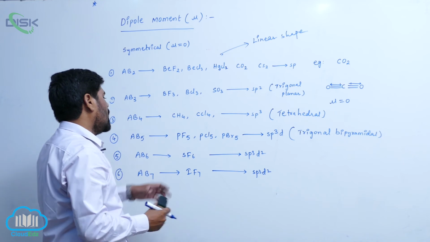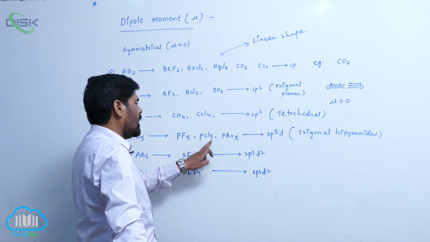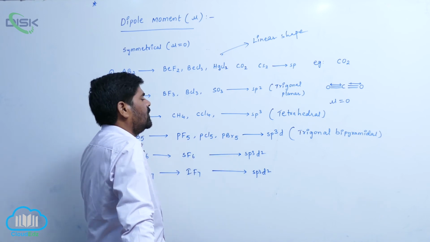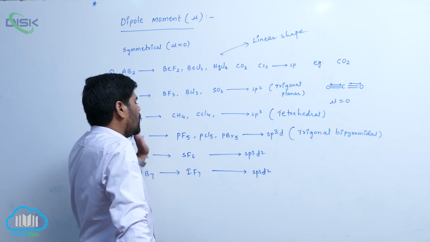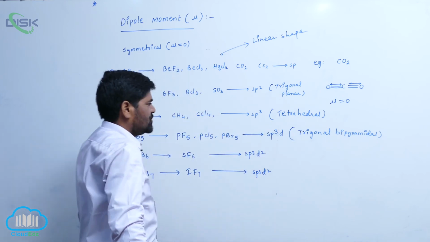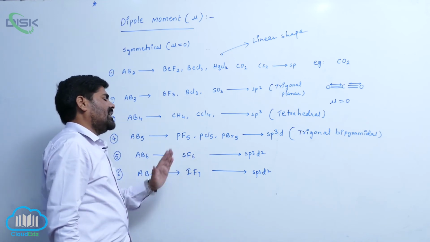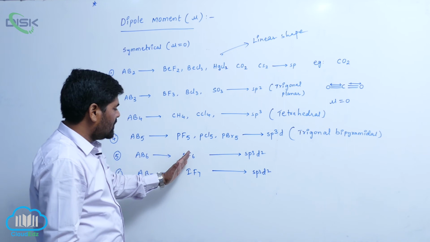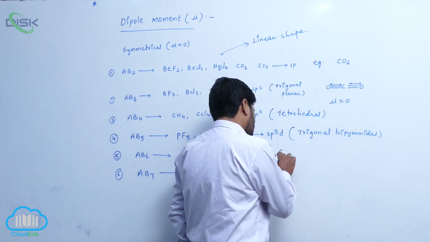So therefore phosphorus pentafluoride, phosphorus pentachloride, phosphorus pentabromide have a regular geometry. Around phosphorus there is no lone pair of electrons. So here also mu equals 0.